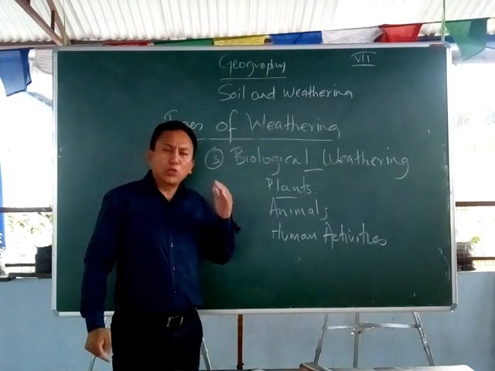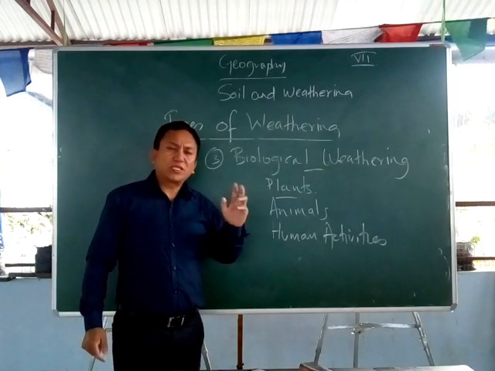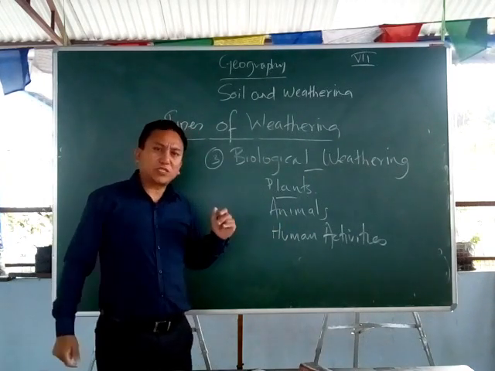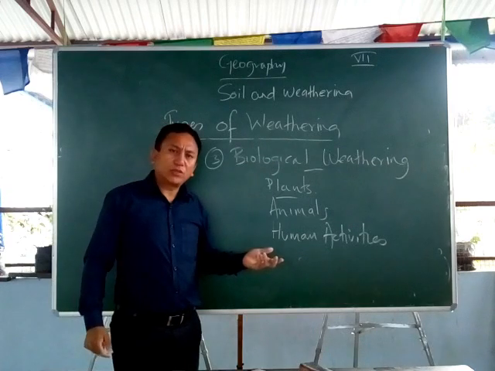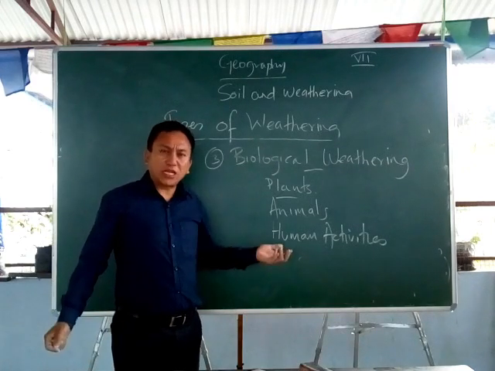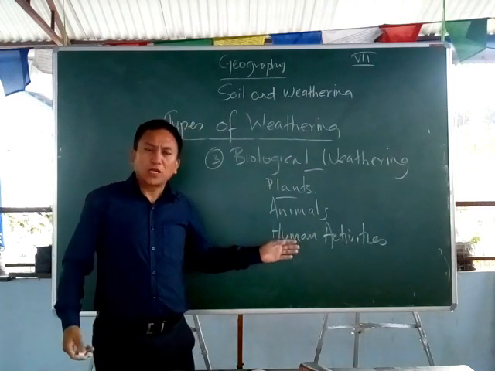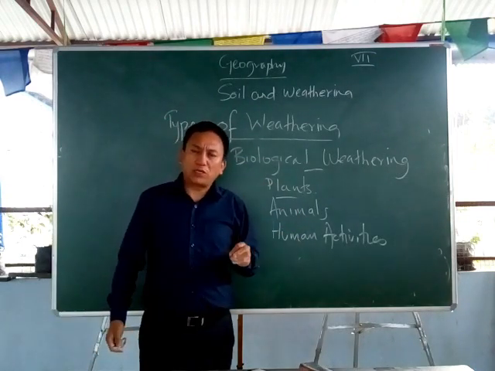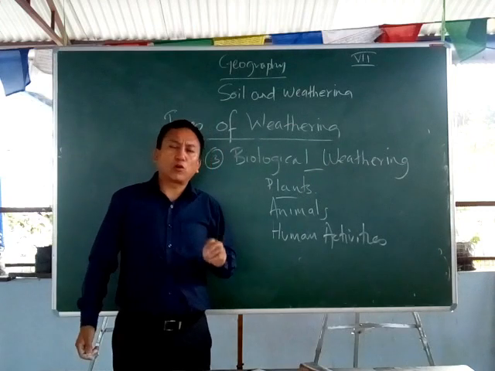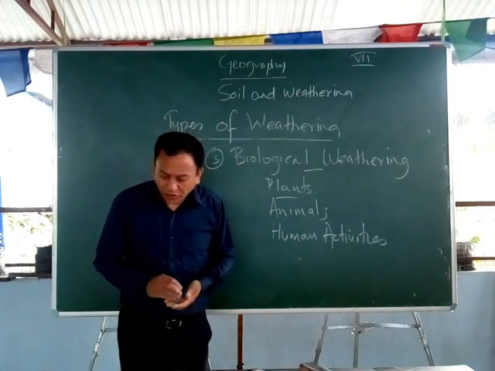A huge scale of weathering takes place. Rocks are broken down, the landscape is changed, whereby biological weathering takes place. So human beings are majorly responsible for causing biological weathering.